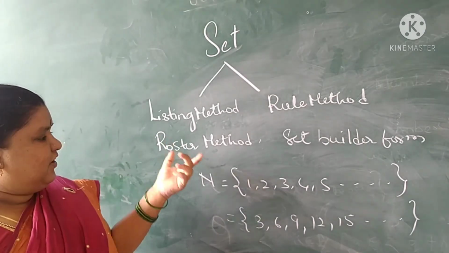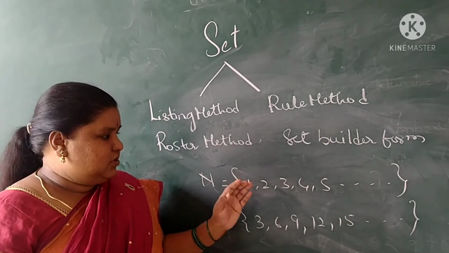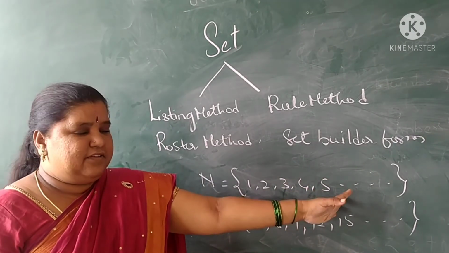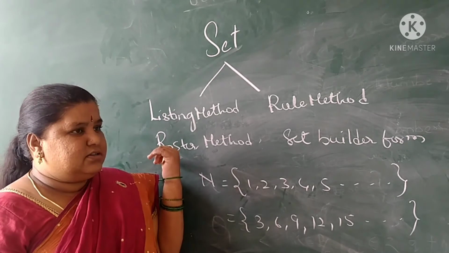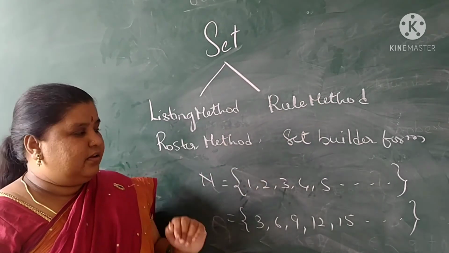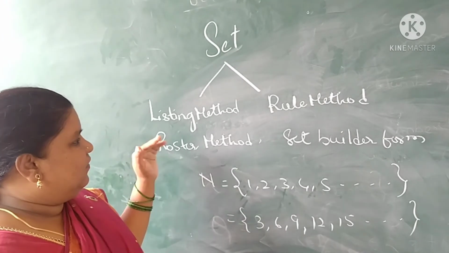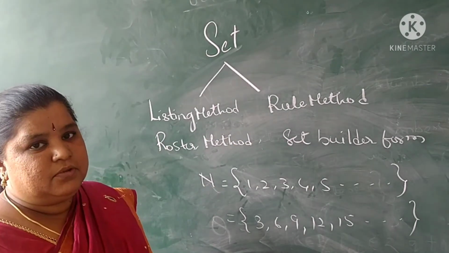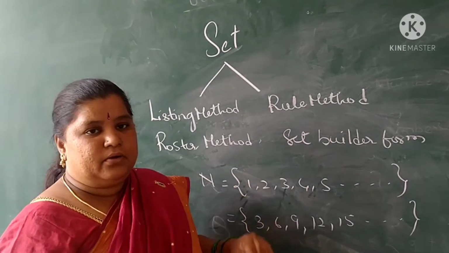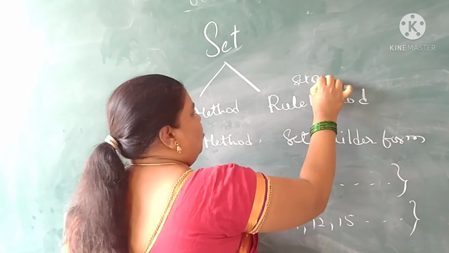In this way we can list. For some more examples, set of flowers: rose, lily, jasmine, sunflower, like that we can write. Set of animals: lion, tiger, buffalo, cow, etc. In that way we can write. In this method you can list out things.